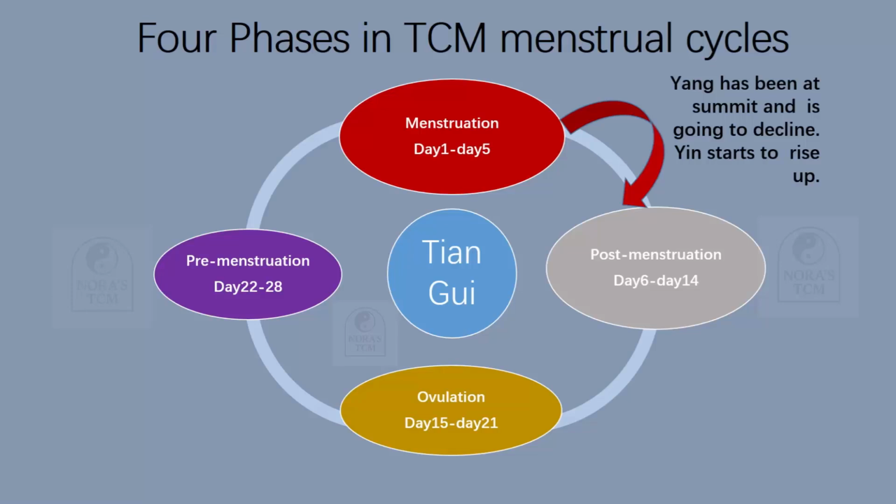So in menstruation, yang has been at the summit and progesterone is at the top and going to decline, similar to yang rising to the summit and going to decline, while yin starts to rise up.